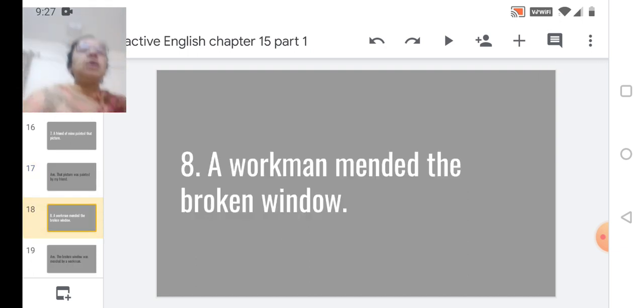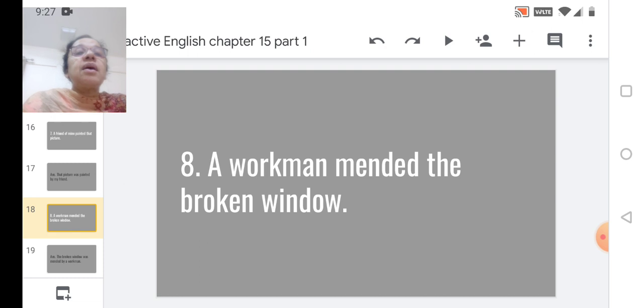Next, a workman mended the broken window.